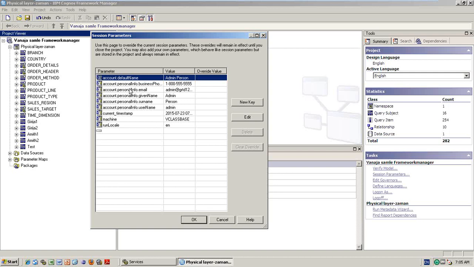If I'm using account.defaultName, the person who logged into the system will easily be known to the Cognos backend. That's the reason why these parameters are very useful.